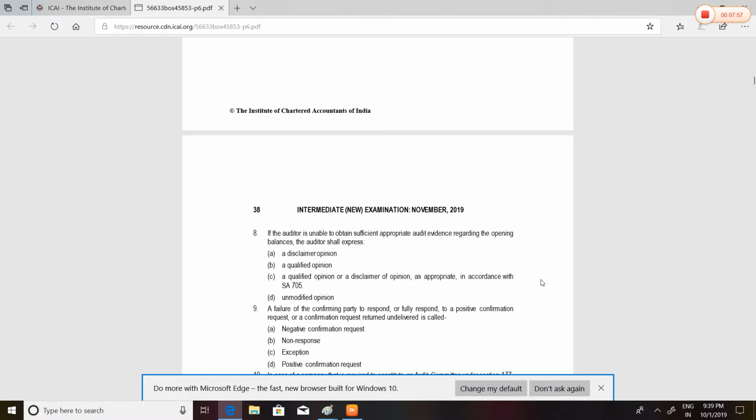Now let me explain. If the auditor is unable to obtain sufficient appropriate audit evidence, then in any case, he'll not give an unmodified opinion. He will give a modified opinion, like a qualified opinion, or disclaimer of opinion, or adverse opinion. Now, what does disclaimer opinion say? It says that he shall disclaim an opinion, that the evidence obtained may or may not be persuasive to others.